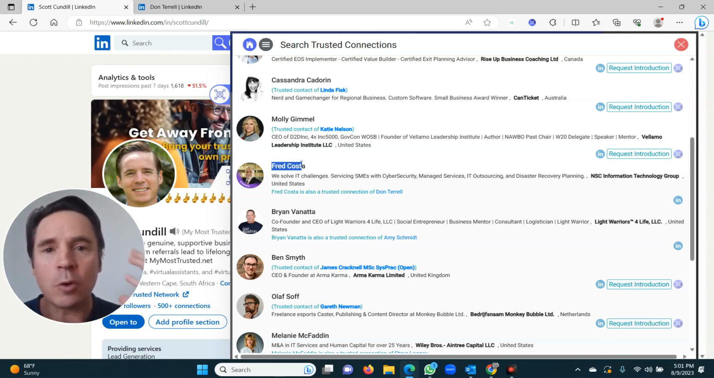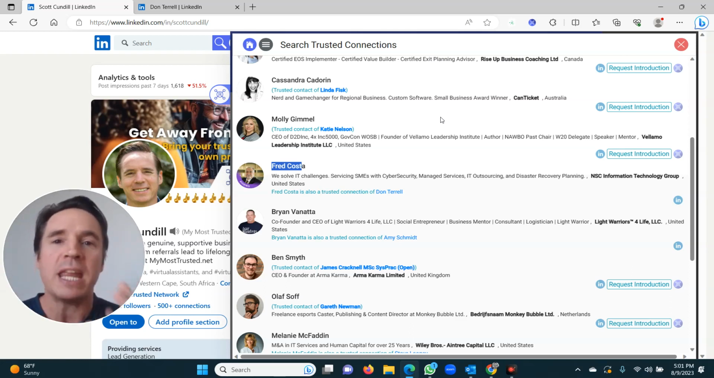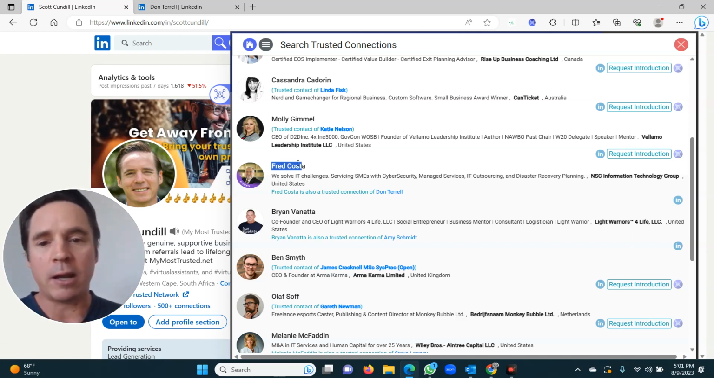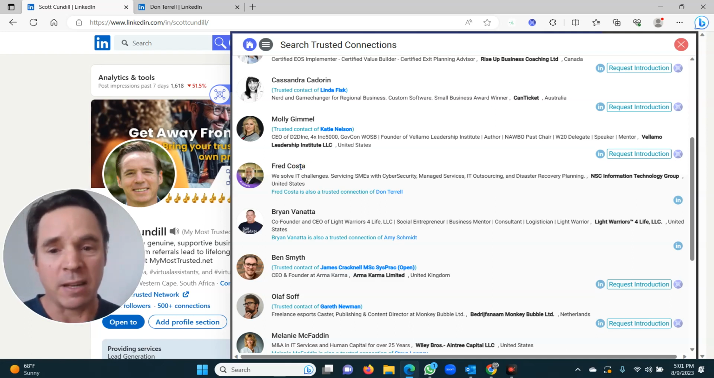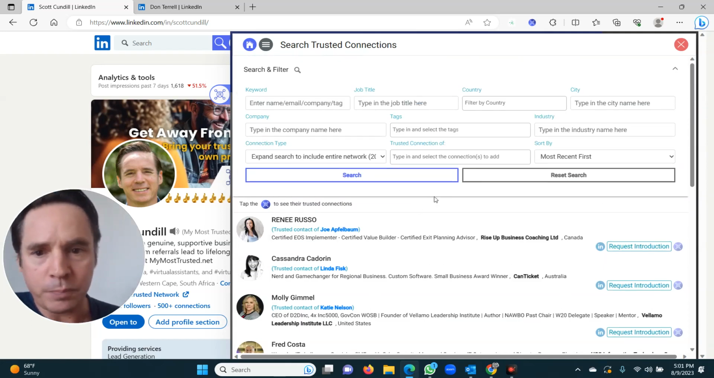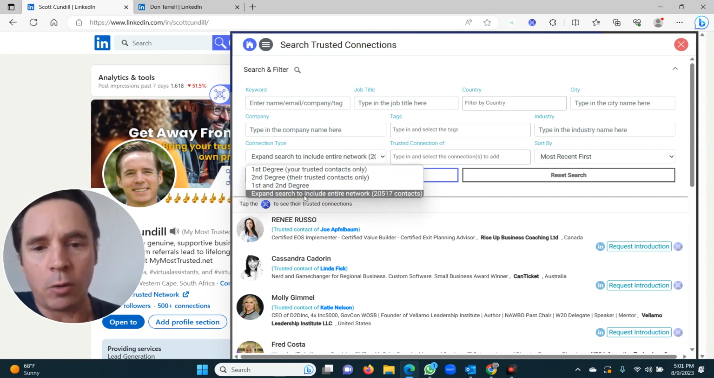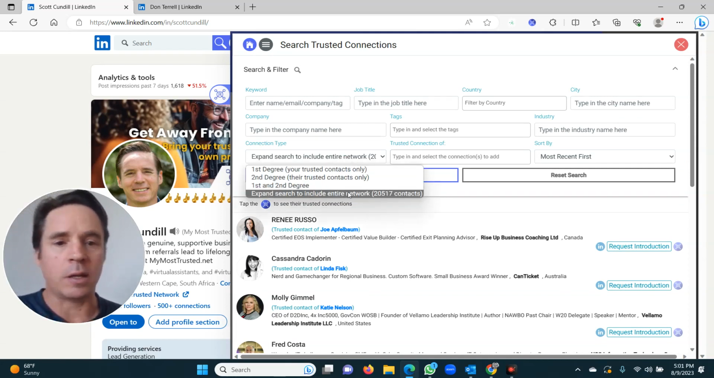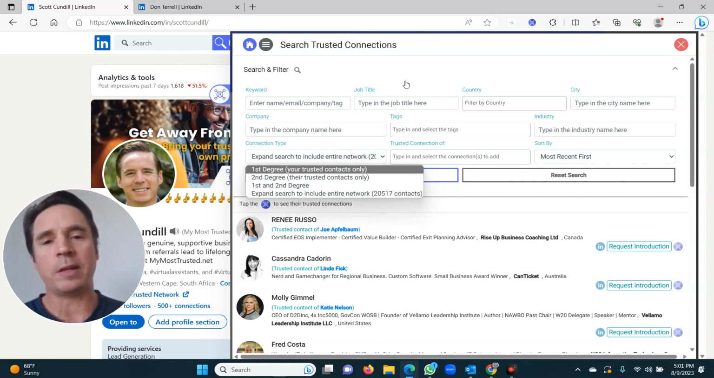Use your network. If you are belonging to a network or a business club and they're using a white labeled version of My Most Trusted, it's even better because you already have that network to work with and you can see their trusted connections. So we work very closely with business clubs and networking groups around the world. That's how we're getting our database so magnificent. Okay, so once again, going back to the advanced search, expanding to include the whole 20,500, it's a great idea for you to do that. But there's a couple of other things that you can do as well.